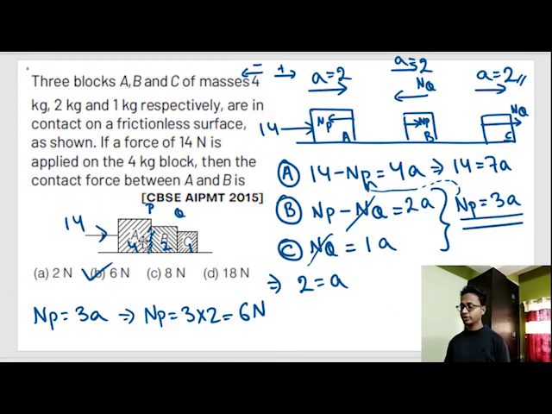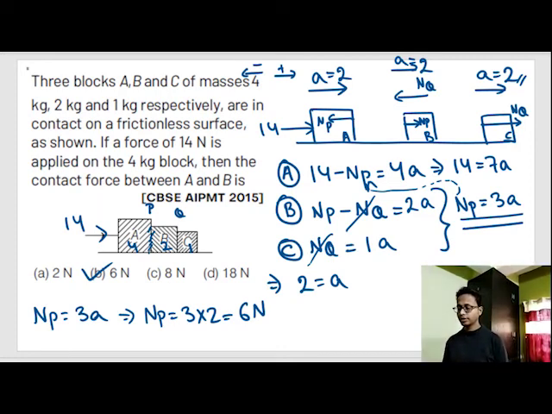By common observation, these bodies will stick together. That means 4 plus 2 plus 1, 14 Newton is moving 7 kg of mass. Therefore, by common sense, acceleration is equal to 2. You can simply write 6. But don't apply shortcuts without practice. As I keep on saying, there will be many tips and tricks, but apply tips and tricks only after practice.